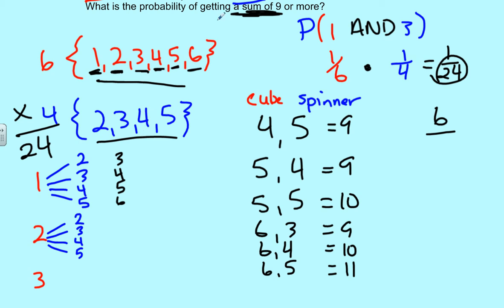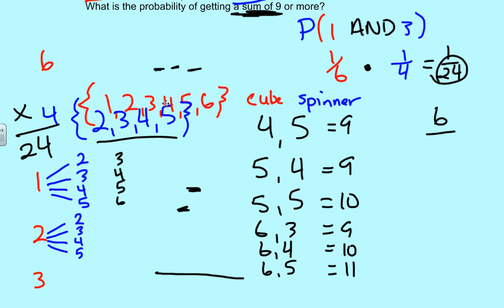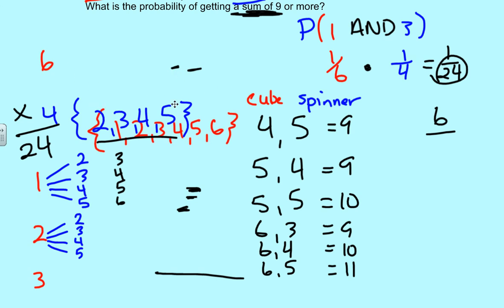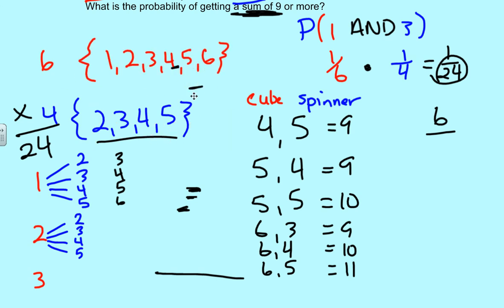Okay. You could also do this if you really wanted to and weren't afraid of making a big awful mess. We could also draw some arrows here. Let's go purple. We could say we get 1 and 2 as an outcome, 1 and 3, 1 and 4, 1 and 5.